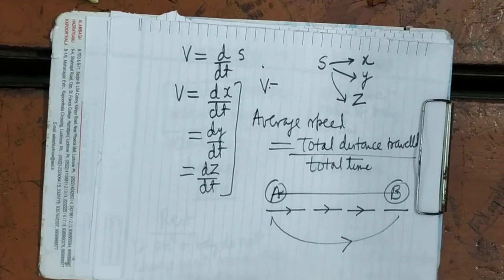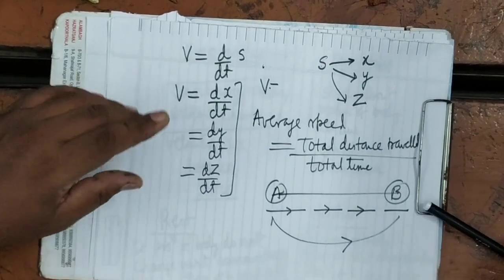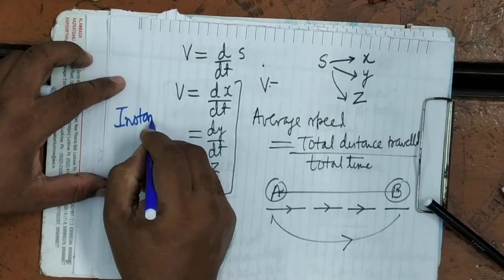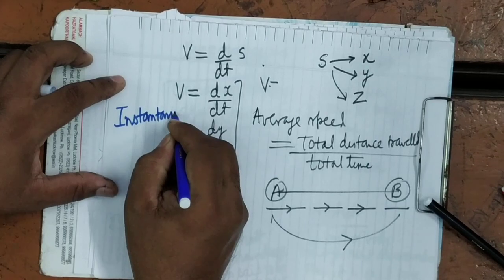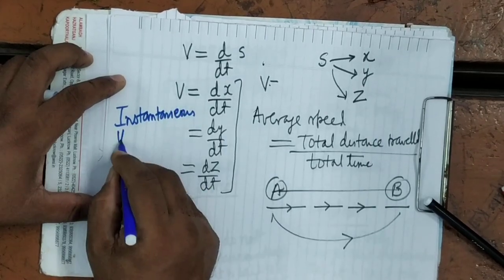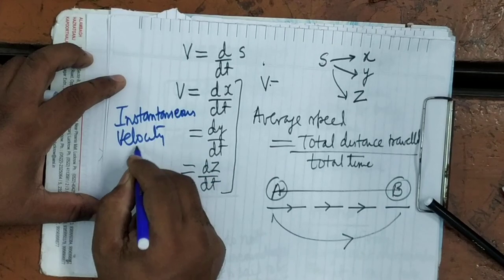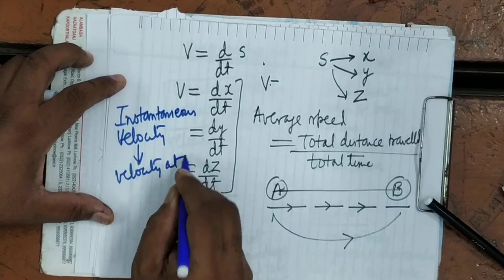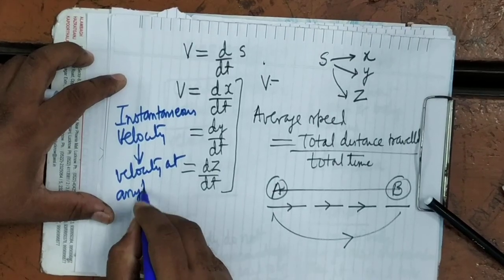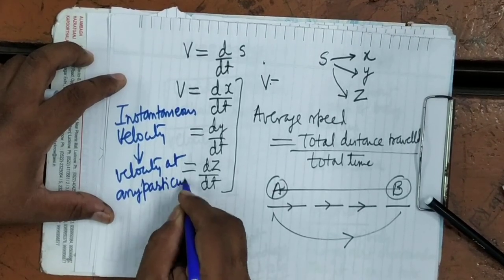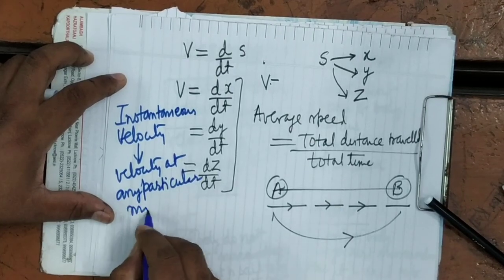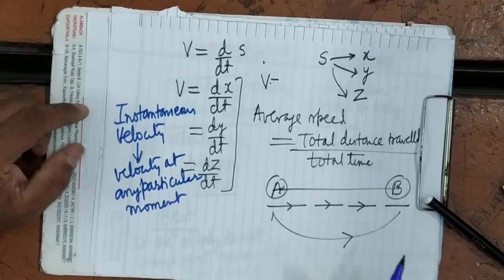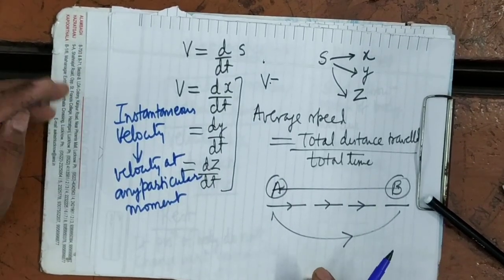Now what is the instantaneous velocity? Instantaneous velocity, the same thing. Instantaneous velocity means velocity at any particular moment. In straight line motion or in any motion, besides speed, it will also have direction.